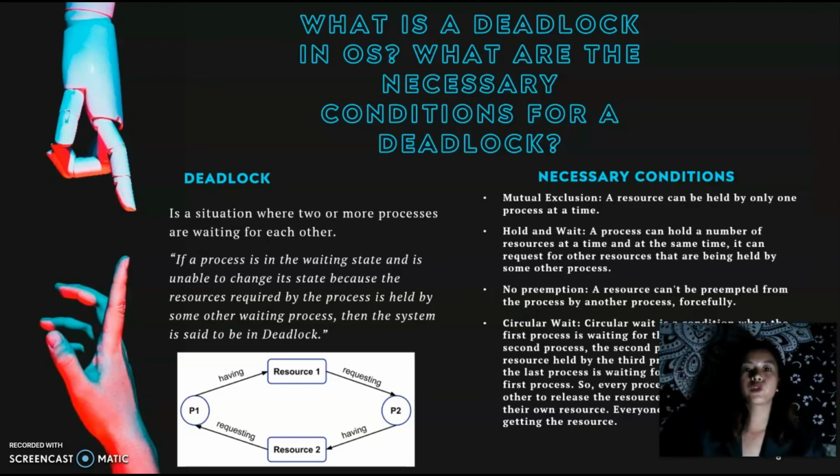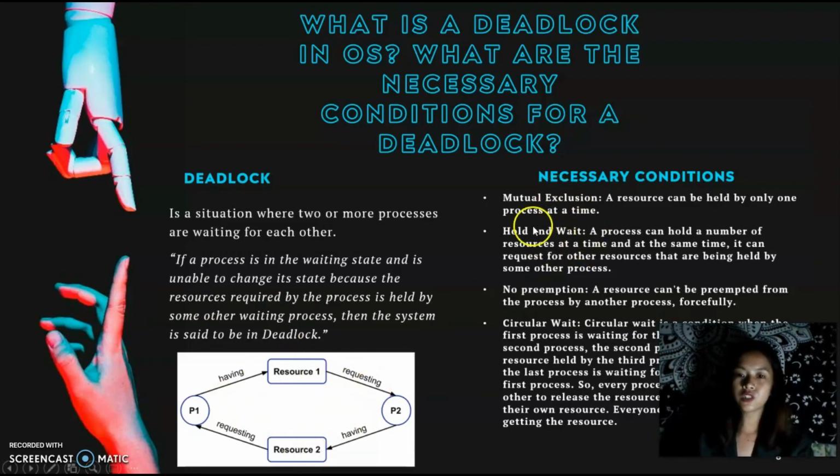Our fourth question, what is a deadlock in OS? What are the necessary conditions for a deadlock? Deadlock is a situation where two or more processes are waiting for each other. So, here's the example. If a process is in the waiting state and it's unable to change its state because the resources required by the process are held by some other waiting process, then the system is said to be in deadlock. So there are waiting processes here.